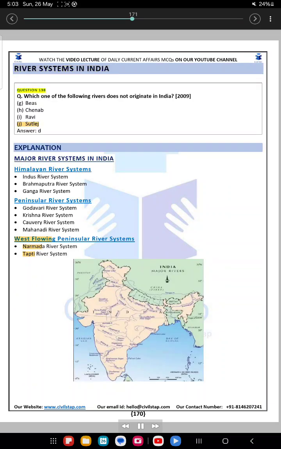River systems in India. Question 138. Which one of the following rivers does not originate in India? 2009. A. Bees, B. Chenab, C. Ravi, D. Satluj. Answer D.